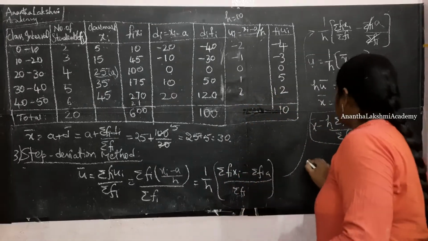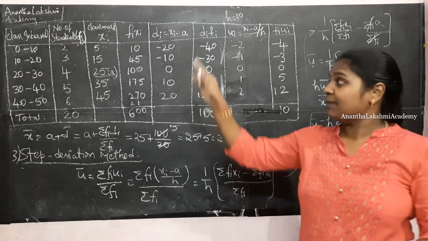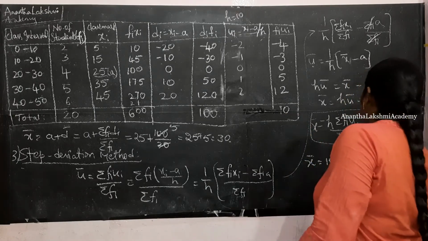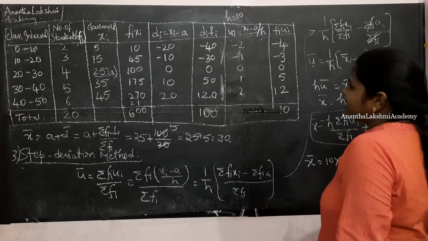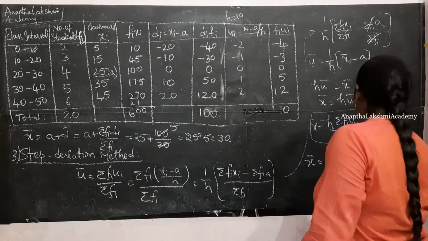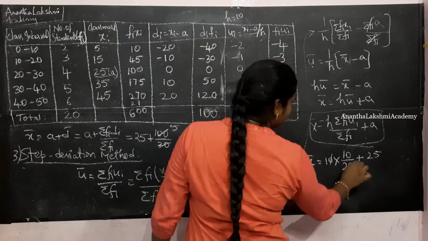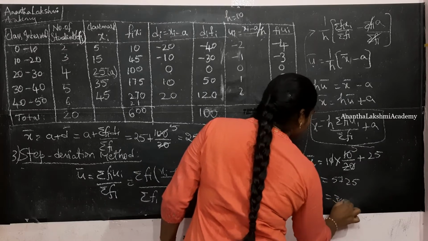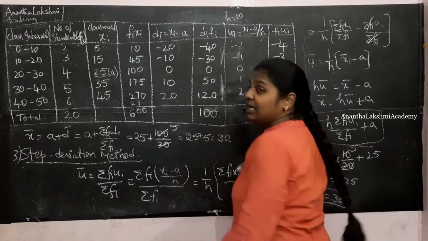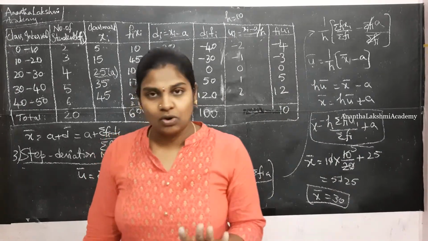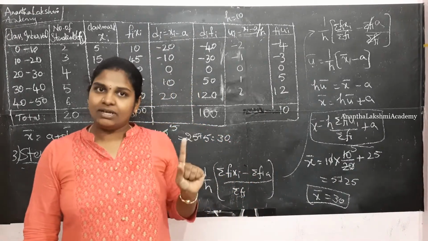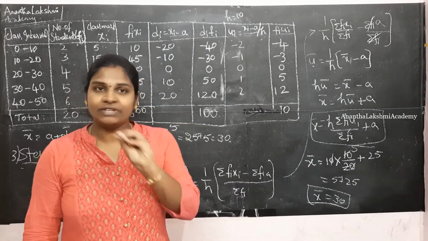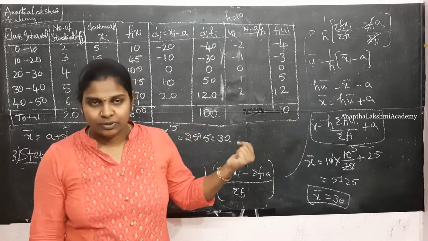So here, let us calculate the same mean using the third method, step deviation. x bar is equal to h, which is 10, into sigma fi ui by sigma fi, which is 20, plus a, which is 25. So this becomes 0, 0 gets cancelled, 2 fives are 10, 5 plus 25 is nothing but 30. Throughout this example, whichever method we have used to calculate the mean, we have got the same value, right? 30 using the direct method, 30 using the assumed mean method, and 30 using the step deviation method. No matter which method you use, the answer will be the same.